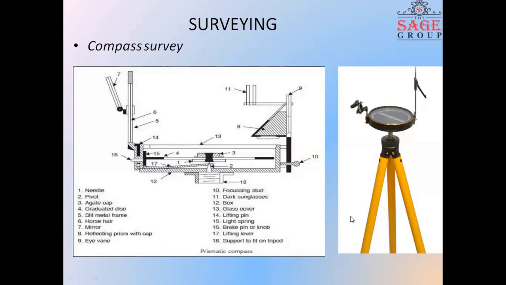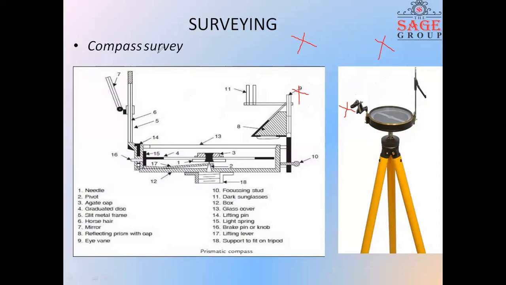For example, if 4 points are marked, just like first, second, third, and fourth, and I want to get the internal angles of these 4 points, for this we conduct the compass survey. That means the compass survey gives the value of the internal angles of the enclosed 4 points.